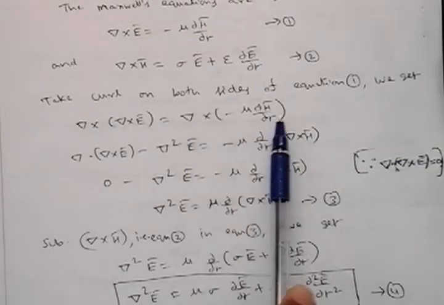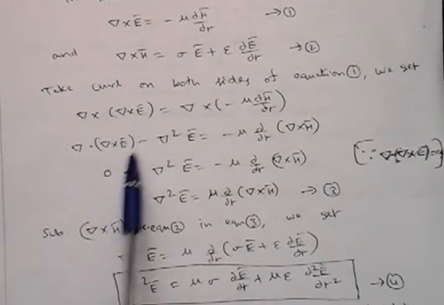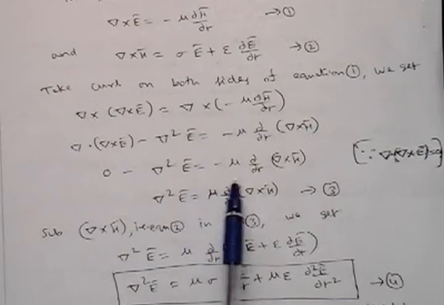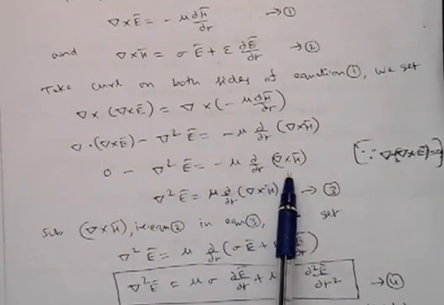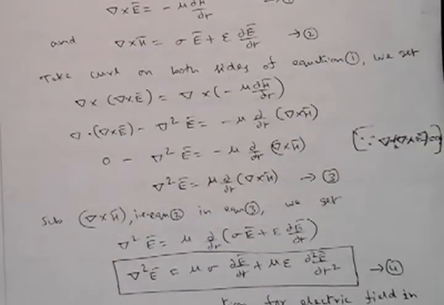Now del dot E bar term is 0 according to the property. So 0 minus del square E bar is equal to minus mu dou by dou T of del cross H bar. Finally, both sides minus will get cancelled, so del square E bar is equal to mu dou by dou T of del cross H bar.